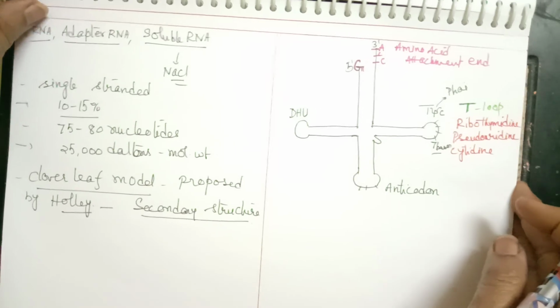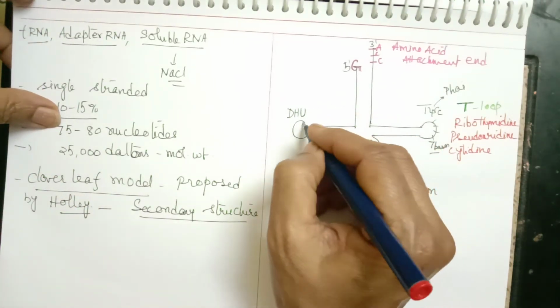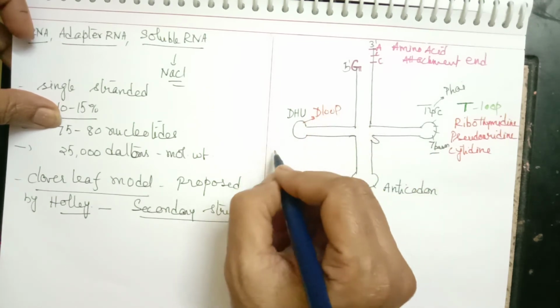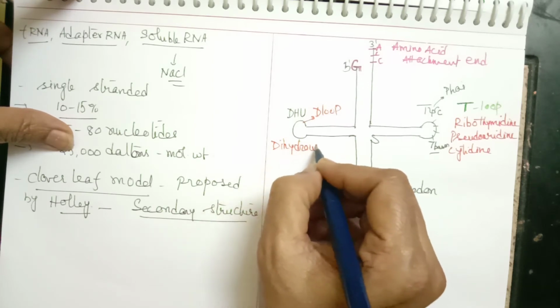Now this side is called the D loop, or DHU, which stands for dihydrouridine.